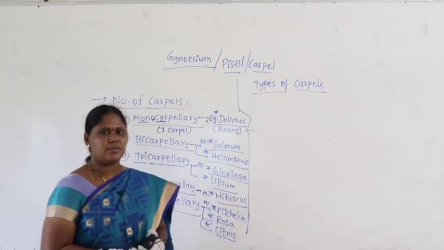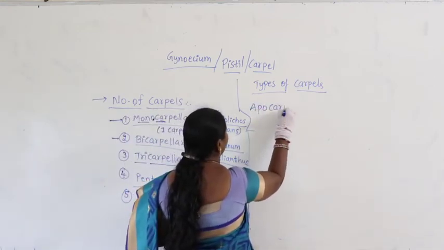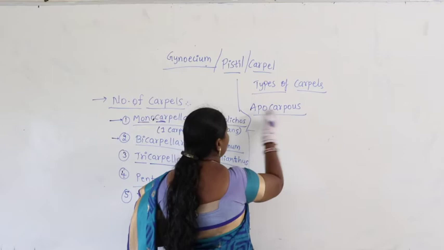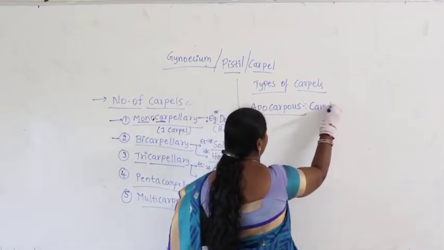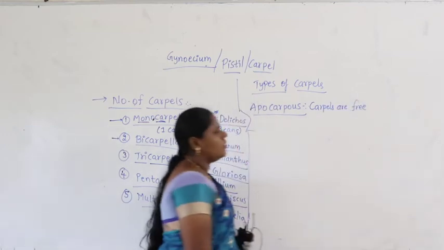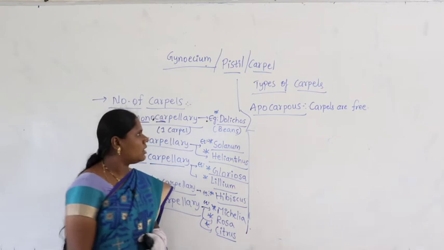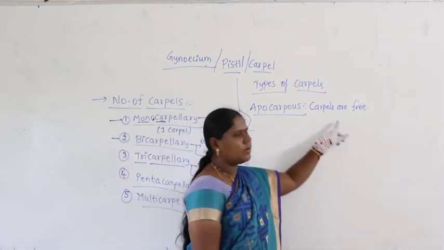When we take the types of carpels, the carpels may be apocarpous. What is the meaning of apocarpous? Carpels are free. Apocarpous means the carpels are totally free.